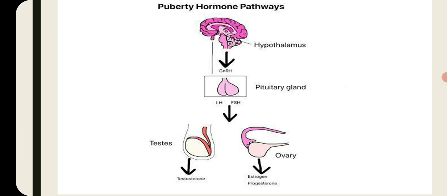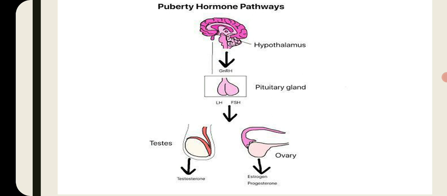This acts on the pituitary gland, and by its stimulation the pituitary gland starts to release two hormones, LH and FSH. LH is the luteinizing hormone and FSH is the follicle stimulating hormone.